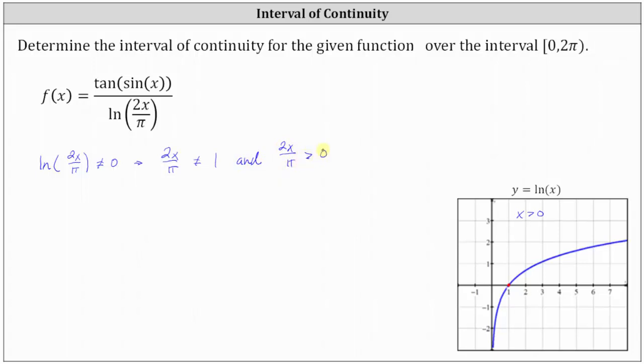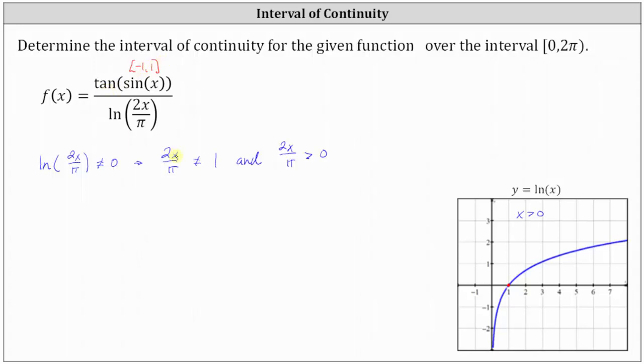Now looking at the numerator, we might be thinking there's going to be some restrictions because of the tangent function, but notice here we're taking the tangent of sine x, and the possible outputs of sine x we know are on the closed interval from -1 to 1, and the tangent function is continuous over this interval, so there are no other restrictions for continuity.